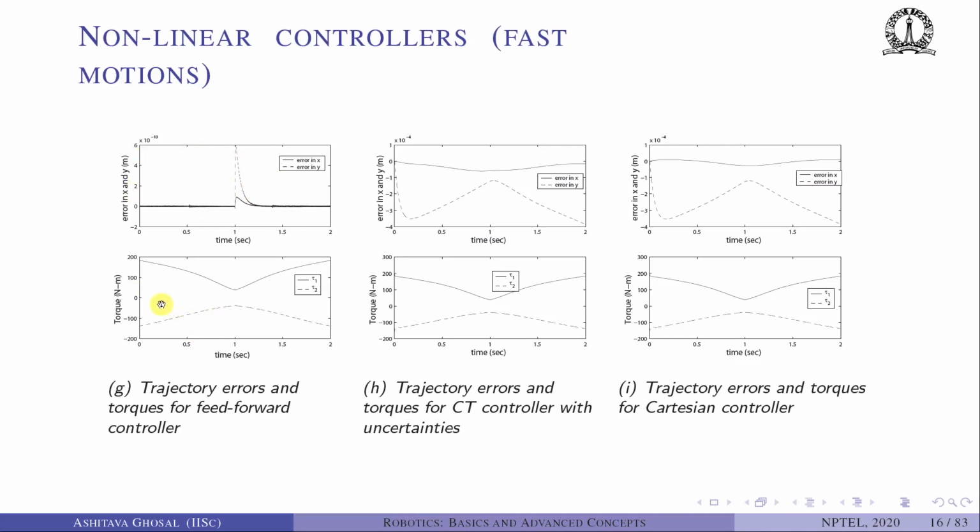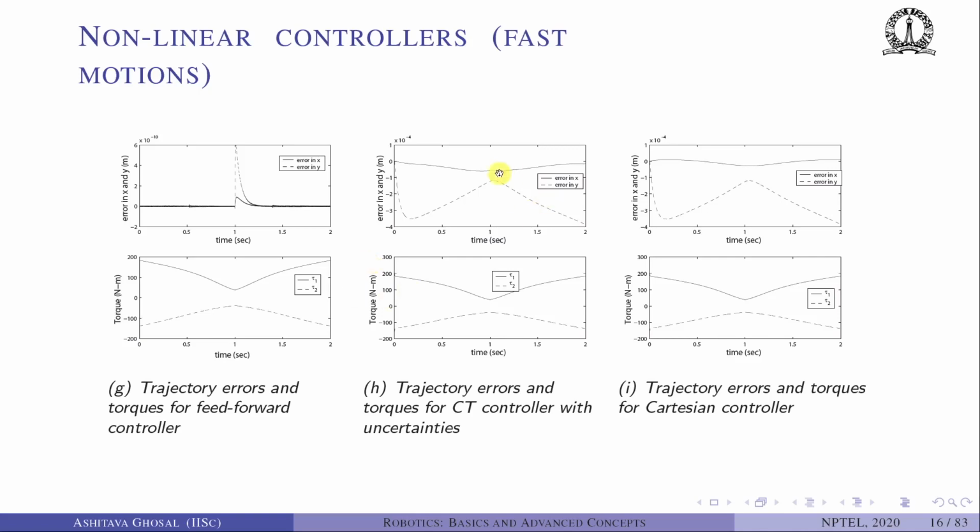The torque is also much, much smoother and very similar to the slow motion torque. Okay, it is very smooth, it comes down and then again increases. So as you are going up, the torque required is less because it has acquired speed, and then while it is coming down, you have to change the direction of the torque again.